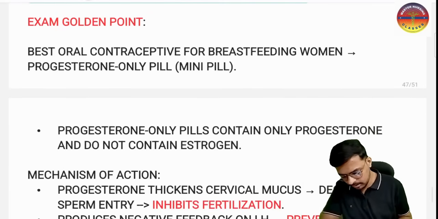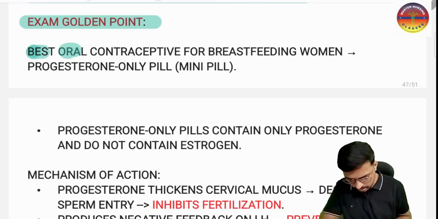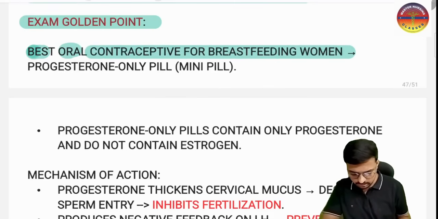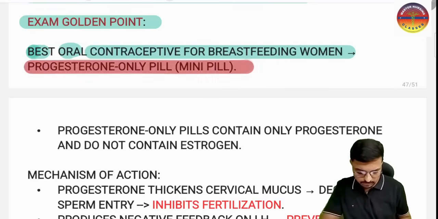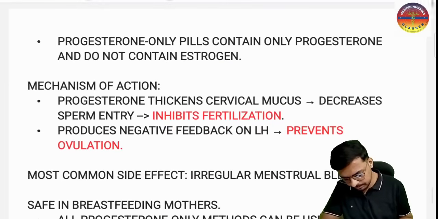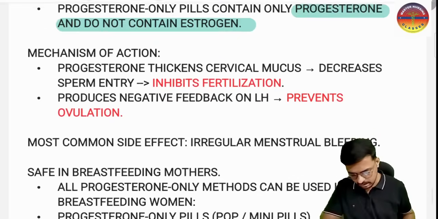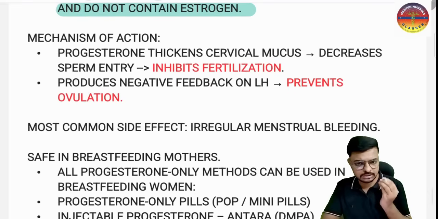Okay, so here we have the exam golden points for remembering. The best oral contraceptive for the breastfeeding woman is our progesterone only pill, or the mini pill. Progesterone only pills contain progesterone alone and do not contain estrogen, so this is the best one. And regarding the mechanism of action, it contains only progesterone.